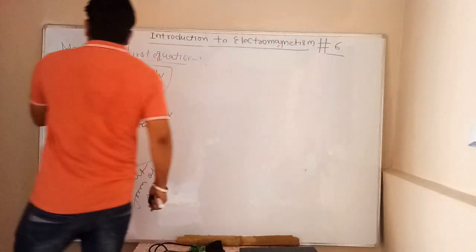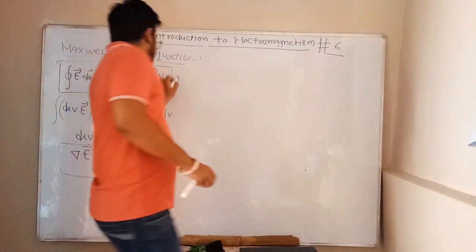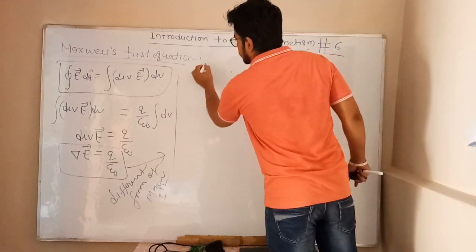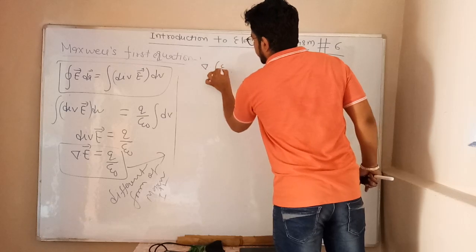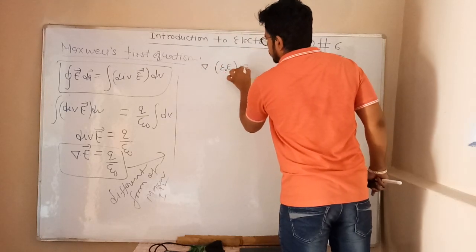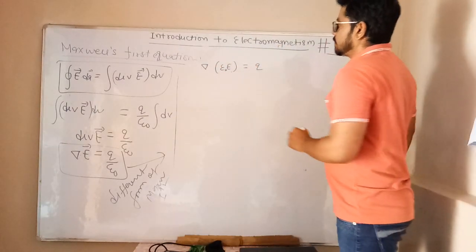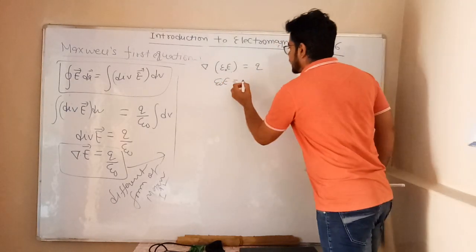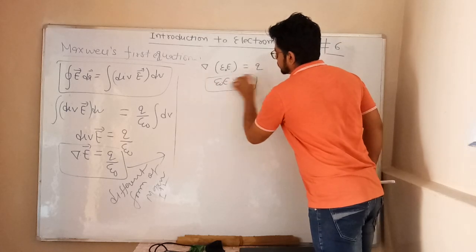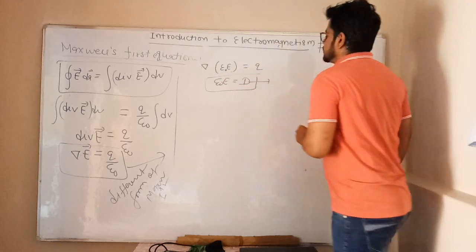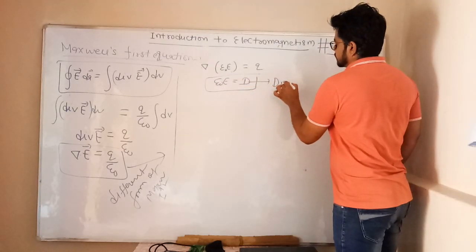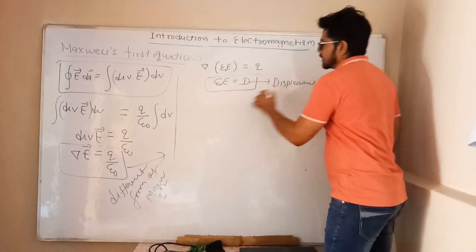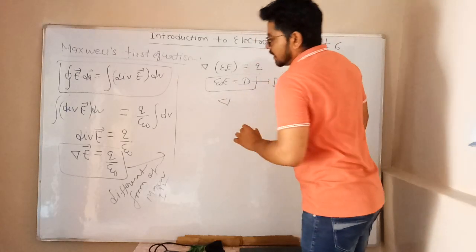I simply use this formula, and further I can also write del dot epsilon naught E equals Q. And dear friends, epsilon naught into E is a very interesting term. This is denoted as D. What is D? Displacement vector. This is the displacement vector.